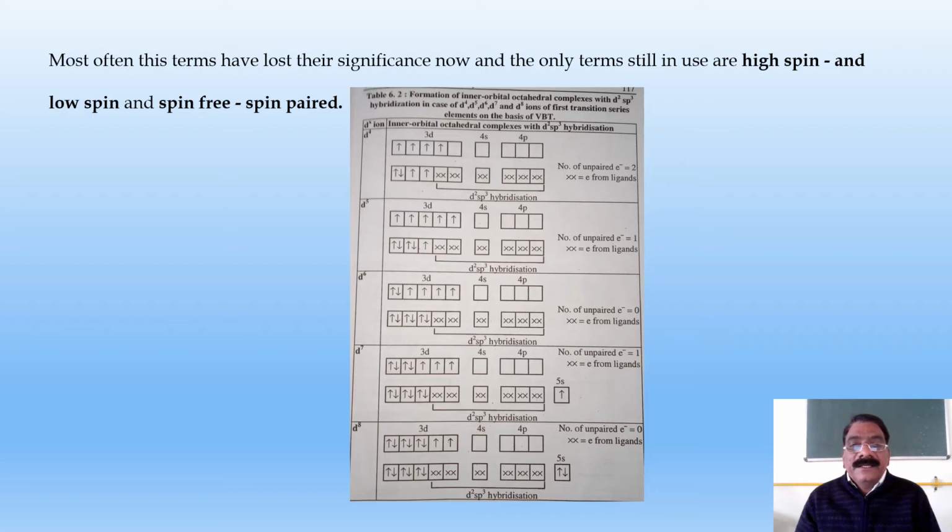And lastly, the d8 system. In this case, there are two unpaired electrons in the ground state, but these two orbitals must be empty. Hence, these two electrons get excited and are shifted into the 5s orbital, and we have the d2sp3 hybridization, and thus we have no unpaired electrons in this case.